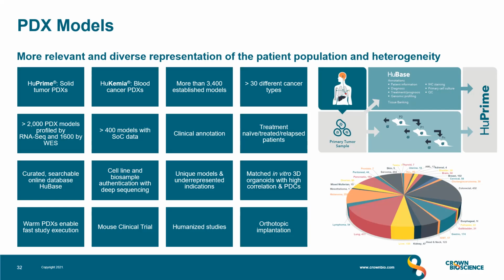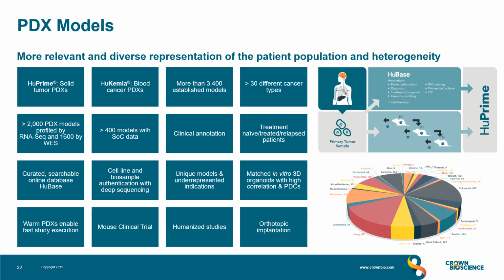There are some unique models with specific mutations, resistant profiles, clinical history, and obviously the publications associated with these are listed. But what also is significant of our PDX collection is the matched in vitro capabilities with organoids for in vitro screening derived from these PDX models or the primary cells, as well as 3D spheroid cultures.